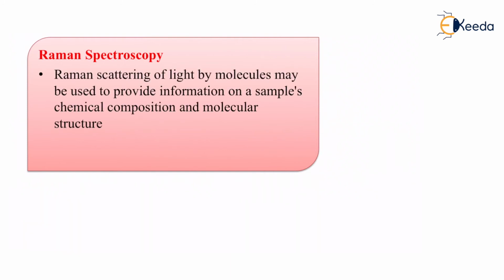Raman spectroscopy, Raman scattering of light. Scattering of light is nothing but photons, and the particles which get scattered by the light molecules are used to provide information about the sample's chemical composition and molecular structure.